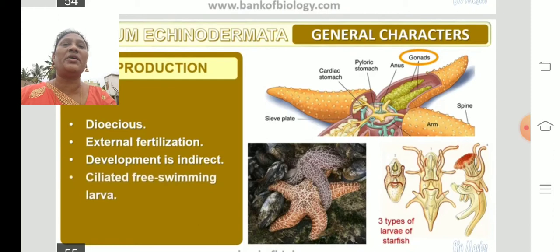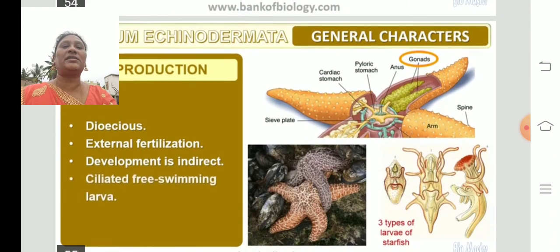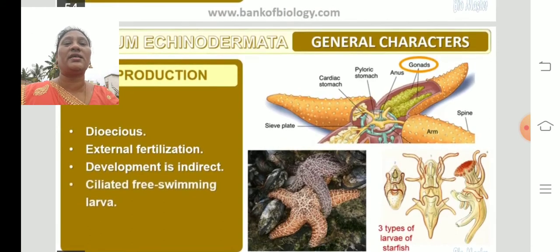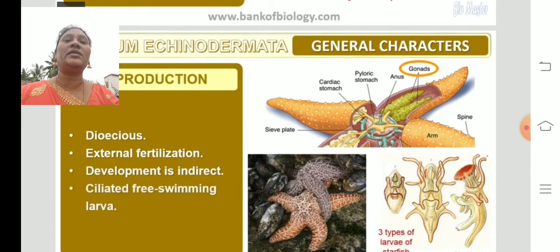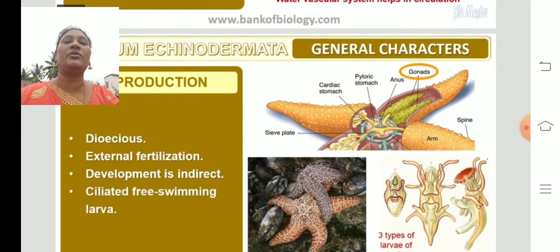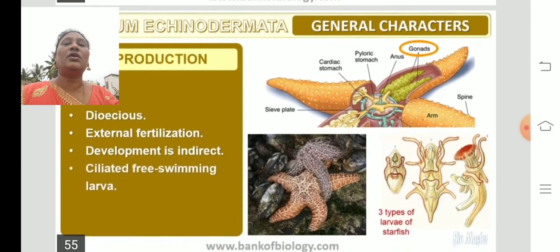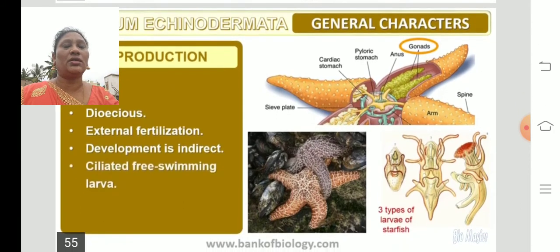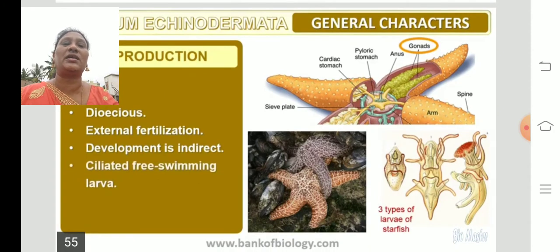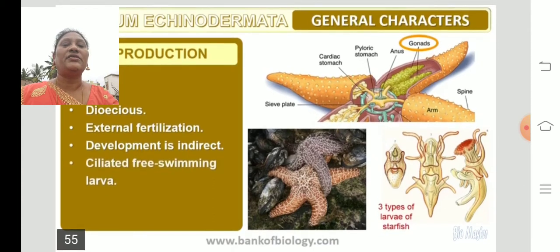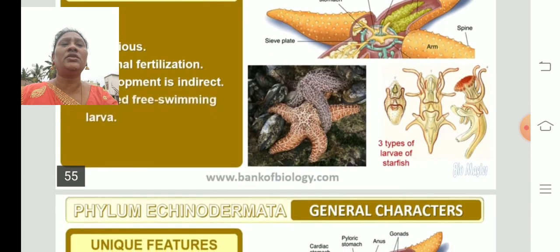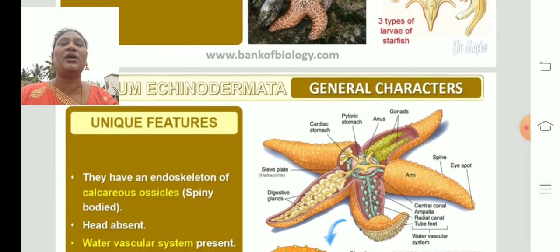Dioecious means male is a male, female is a female. And external fertilization. So they lay the eggs in the water. Males release the sperms in the water. The females lay the eggs in the water. The sperms fuse with the egg. So the fertilization takes place outside the body in the water, which is called external fertilization. And the development is indirect, with a ciliated free swimming larva. So the body consists of cilia, so they are ciliated and free swimming in the water.